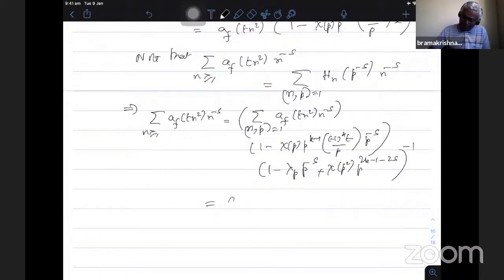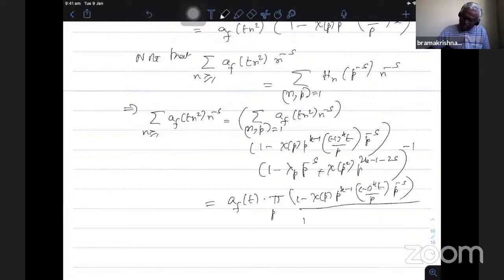So AF of t will remain into product of all primes p, 1 minus chi of p, p power k minus 1, minus 1 power kt by p, p power minus s, divided by this I put in the denominator, 1 minus lambda p, p power minus s plus chi of p square, p power 2k minus 1 minus 2s.